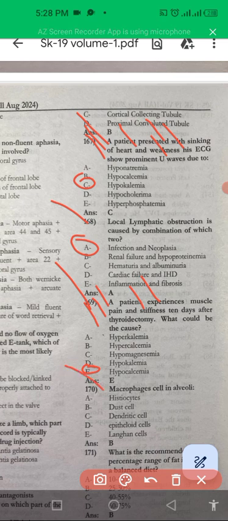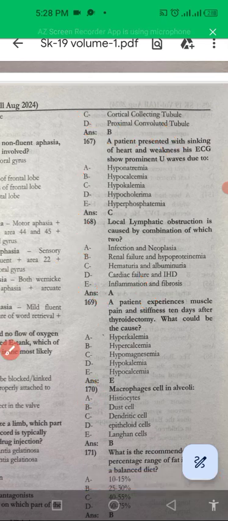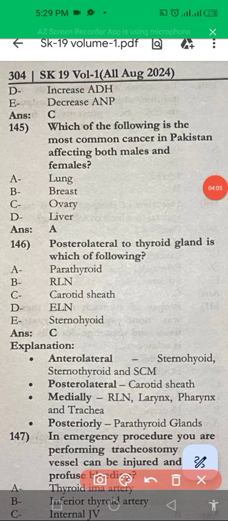Macrophage cells in the alveoli are dust cells. Dust cells perform the function of macrophages. Okay, next question is: which of the following is the most common cancer in Pakistan that affects both male and female? The cancer affecting both male and female is lung cancer because of smoking.